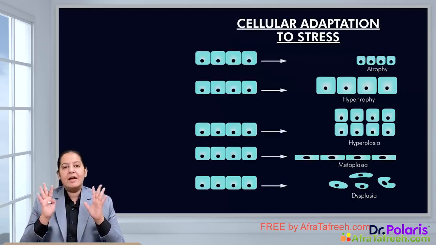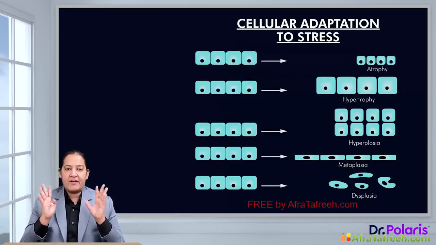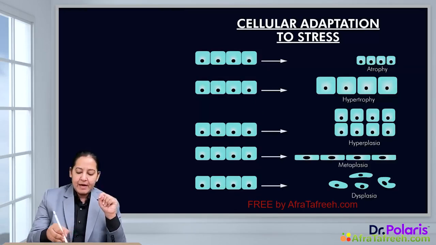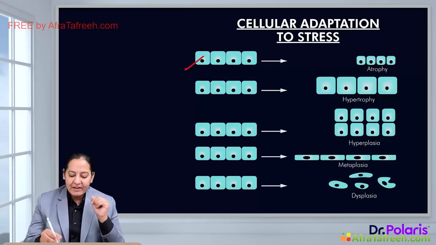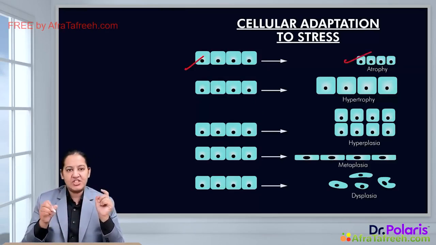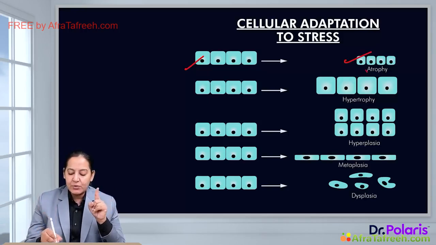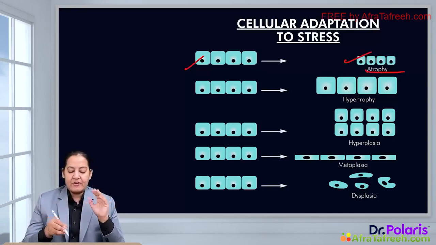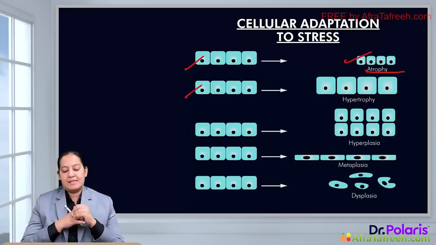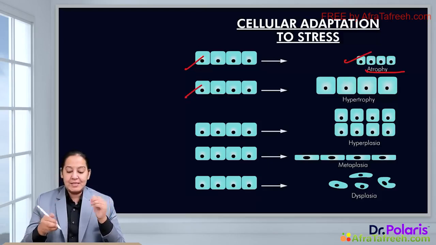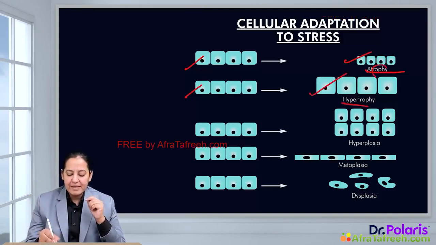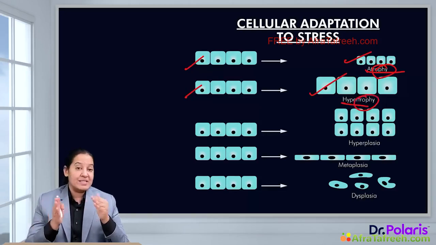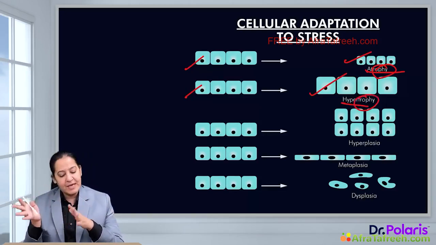You can see a very good, beautiful diagram depicted here. These are the normal cells. As a response to stress, they are decreasing in size. You can notice the change in the size. Decrease in size is known as atrophy. In the second diagram, again these are the normal cells. Here, in response to stress, the cells are increasing in size. So increase in size is known as hypertrophy. The word trophy means size of the cell. So atrophy means decrease in size, hypertrophy means increase in size.